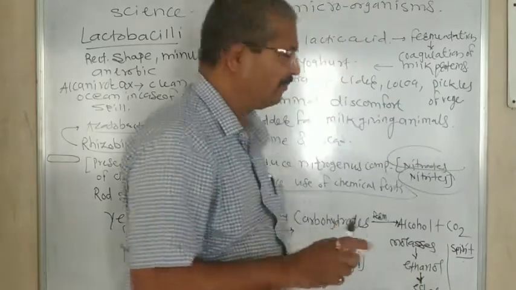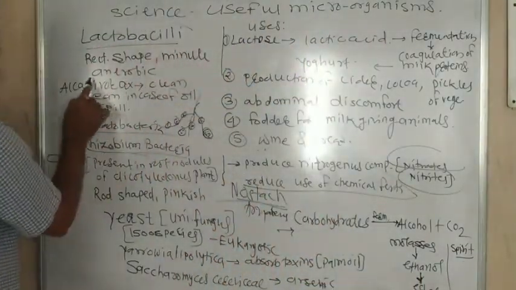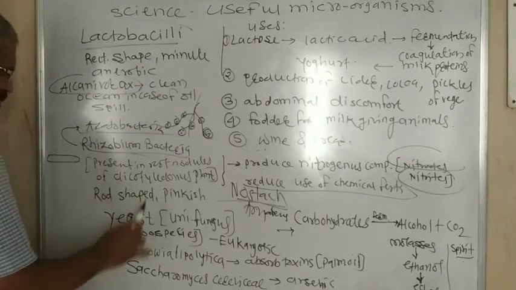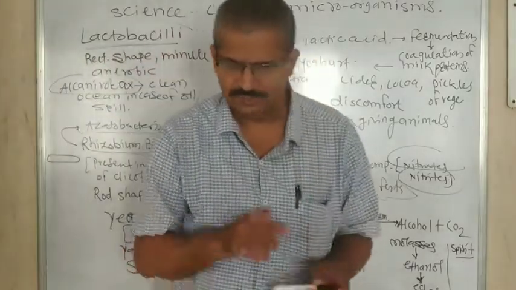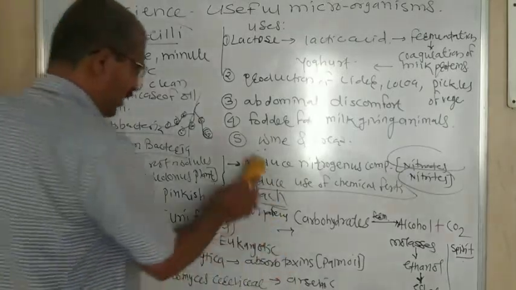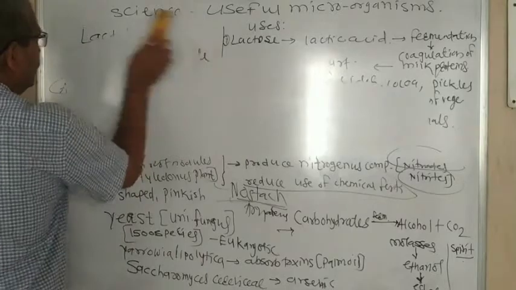In this way, Lactobacilli, Alcanivorax, Azotobacter, Rhizobium, Nostoc and Anabaena are microorganisms useful not only for human beings, but also for plants.